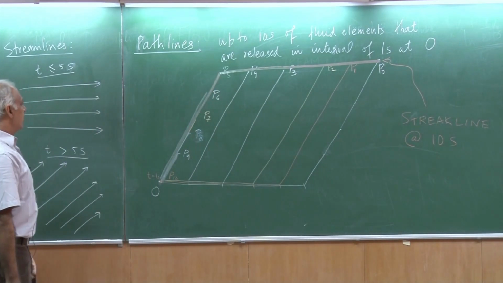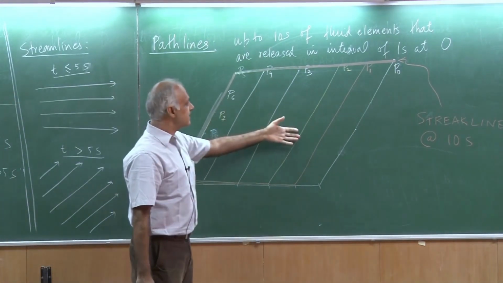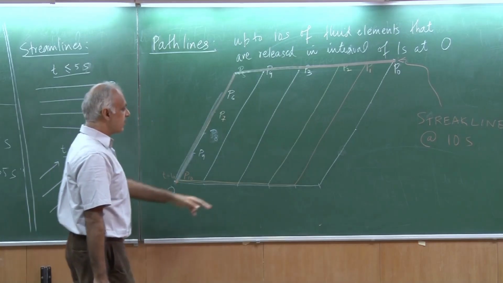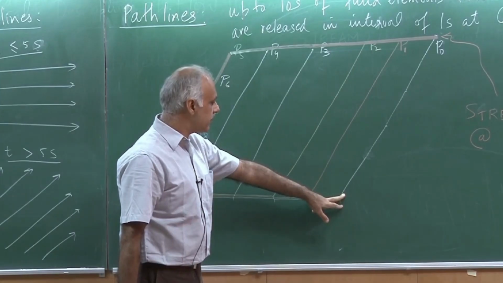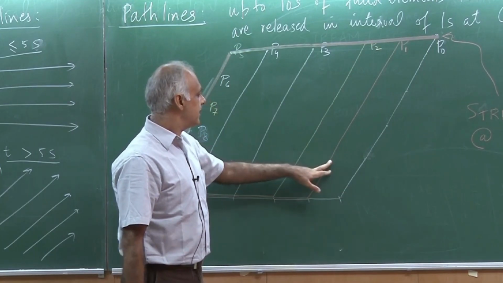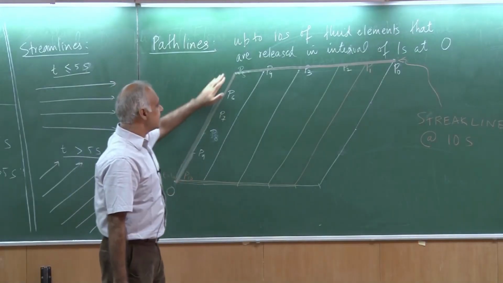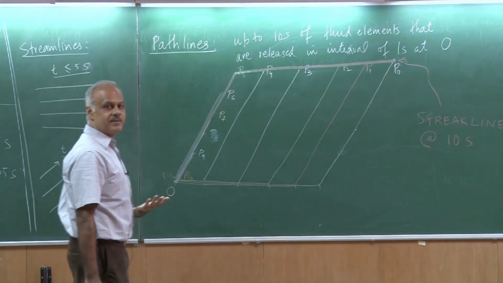Okay. So this is your streamline. I have already drawn the path lines. Okay, so this was the path line for the particle which was released at t equal to 0, t equal to 1, 2, 3, 4, 5 and so on, and this is the streak line at 10 seconds.